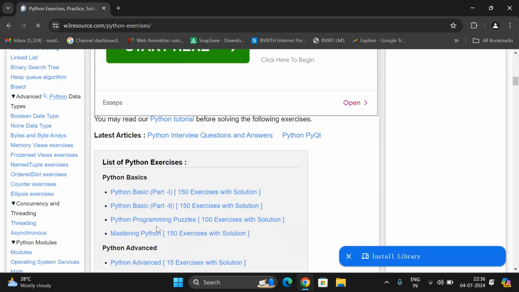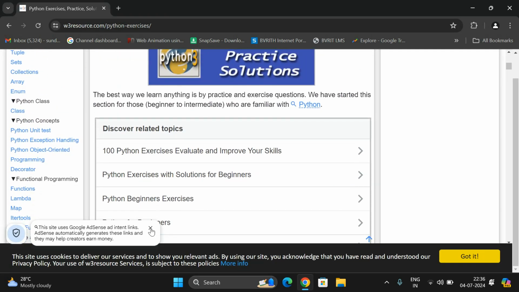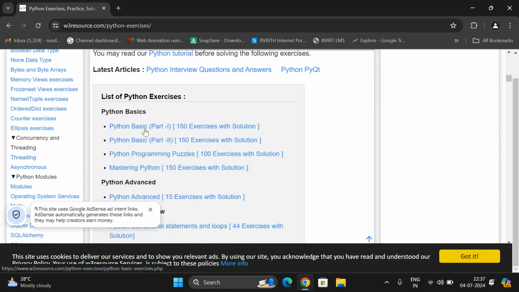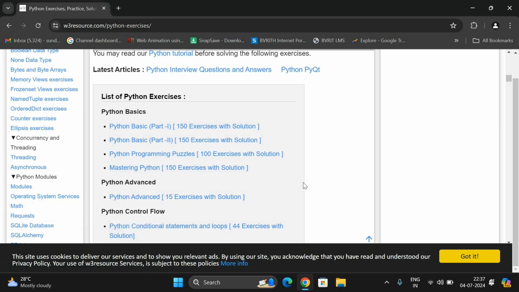See, these are all different exercises. Just scroll down and you'll find different exercises. See, Python basic part 1, 150 exercises with solution. So you can also get the solution. And don't hesitate to copy the code to get the solution. You can copy the code if you don't know, but try to analyze each and every step of that particular code. Then only will you be able to solve the same kind of problem once again.